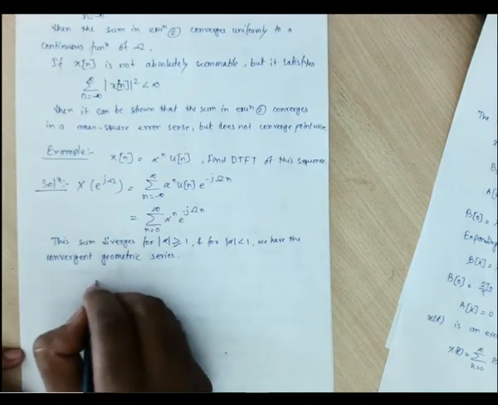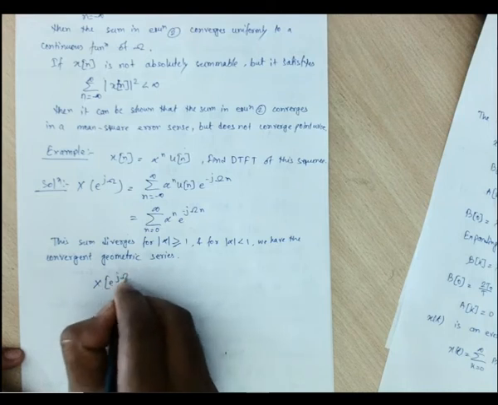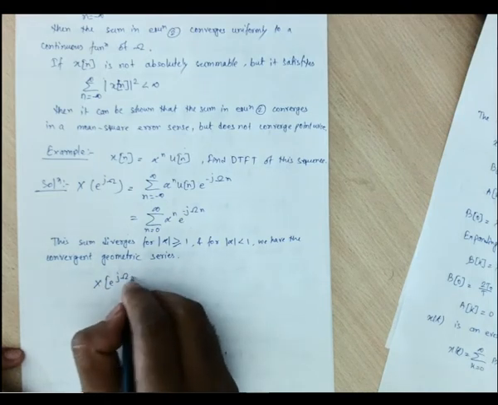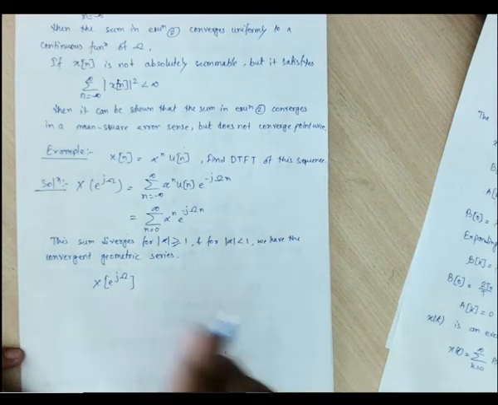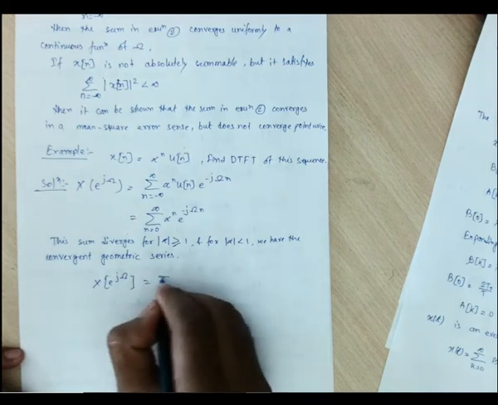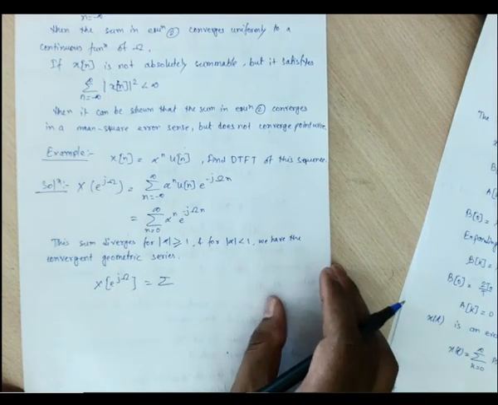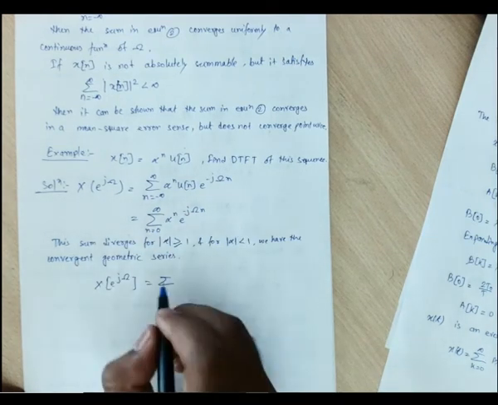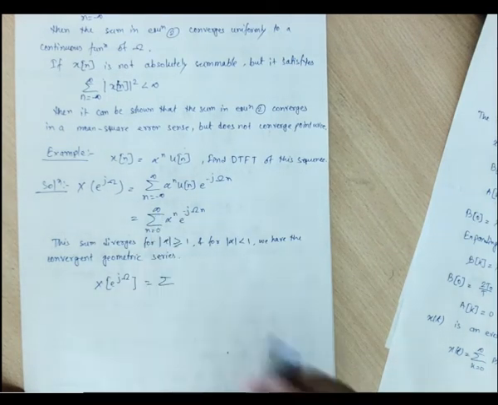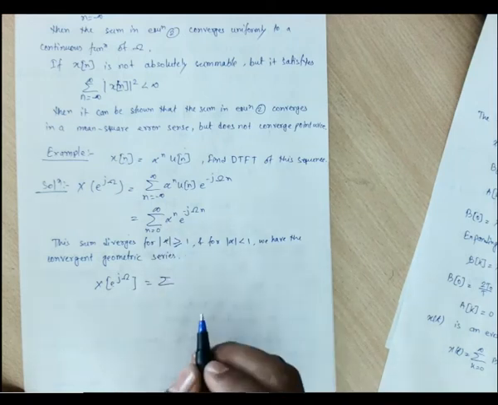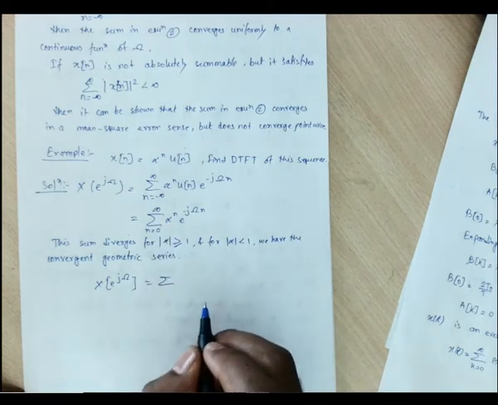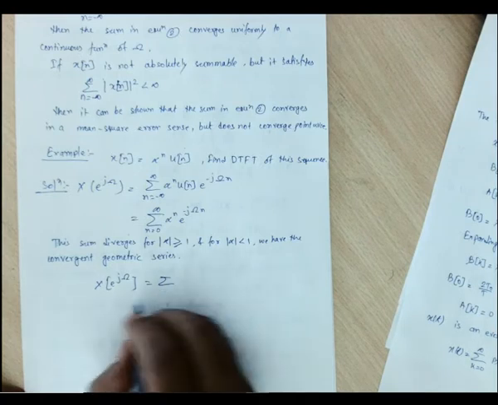So what will be this X(e^{jω}) by considering alpha less than 1? Otherwise we can't get the summation of these terms from 0 to infinity. If alpha were greater than or equal to 1, we can't get a finite value of this summation.